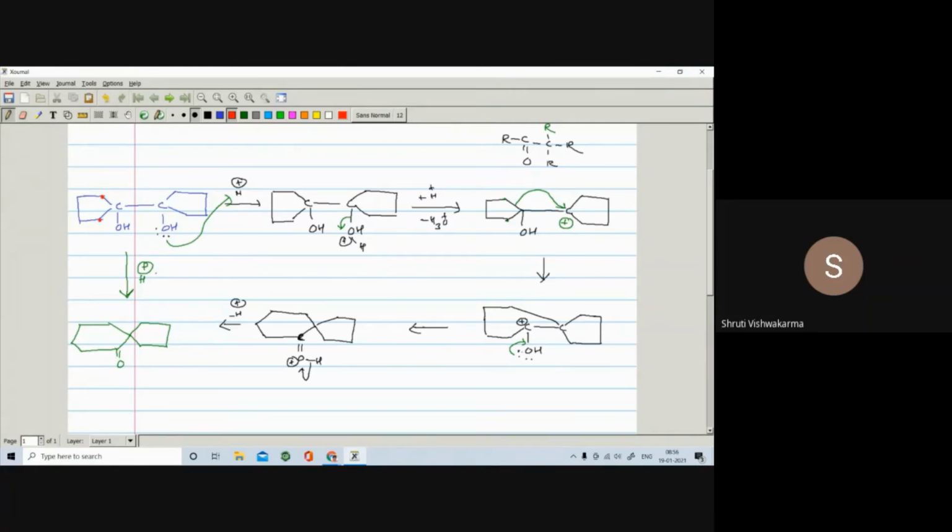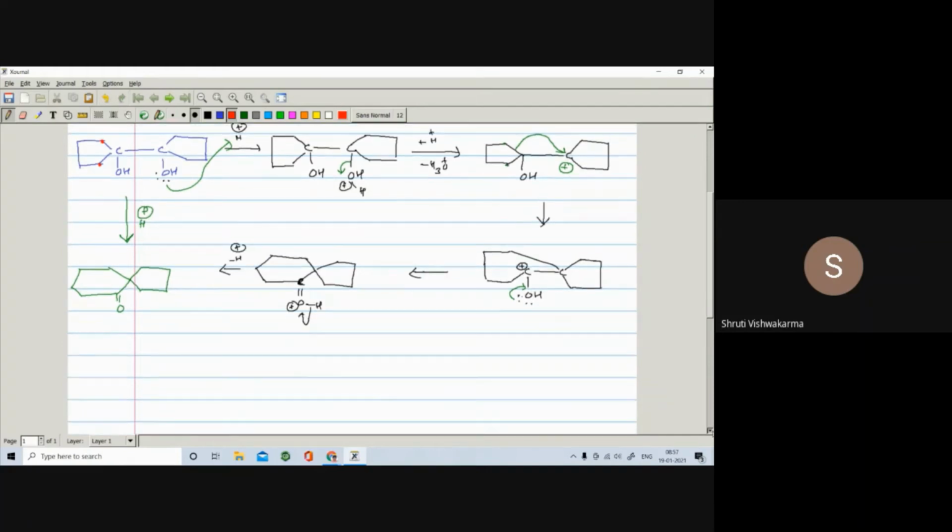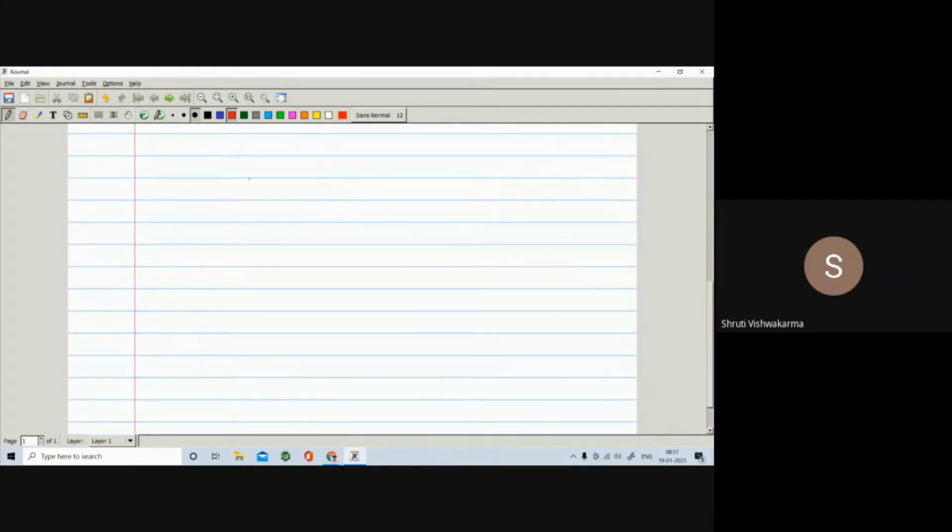In a similar way, suppose it is 6-membered, then the ring becomes 7-membered, and the next carbon becomes a CO. If they have given a 4-membered ring or 3-membered ring, the same thing applies. Suppose, for example, now if I write here, here is a carbon, and here is a carbon, here is also a carbon, right?